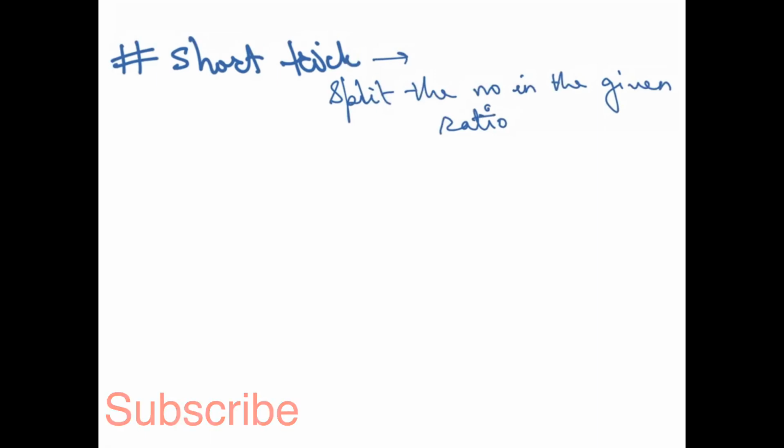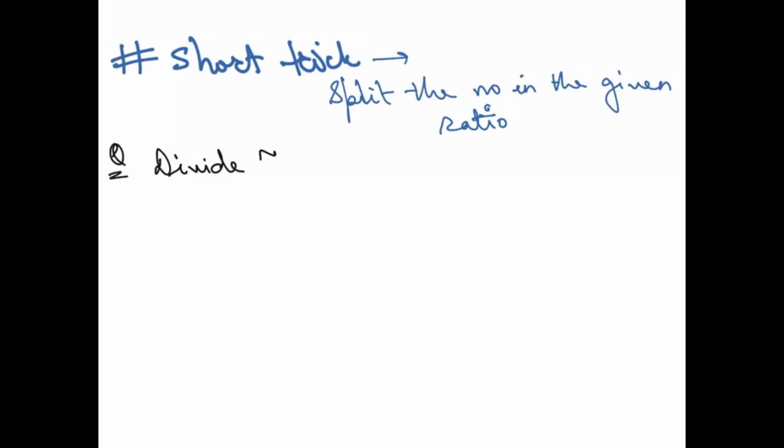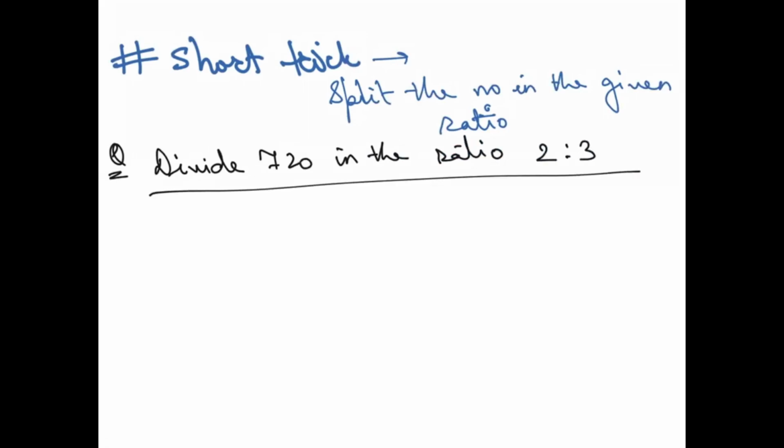See, I'll start off with the question. The question says you have to divide 720 in the ratio 2:3. This is your question. Now I'll give you two parts to it. Fine. This is solution number 1. In solution number 1, what will you do? You will say total parts.